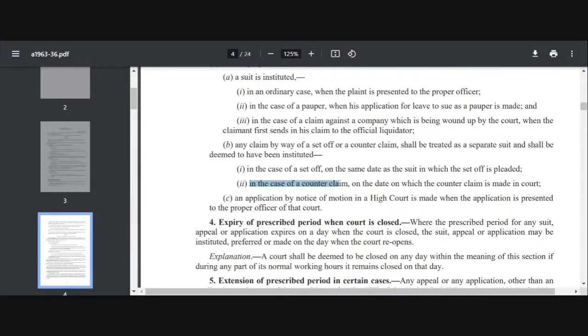Yes. So if my limitation period is till 1 February, मैंने 1 जनवरी को ही अपना सूट इंस्टीट्यूट कर दिया, लेकिन मैंने काउंटर क्लेम के लिए एप्लीकेशन दिया है ऑन 5 February. So will it be taken by the court or will it not be taken by the court? It will be dismissed. Very good, because काउंटर क्लेम का डेट इज ट्रीटेड टू बी द डेट ऑन विच इट इज गिवन.